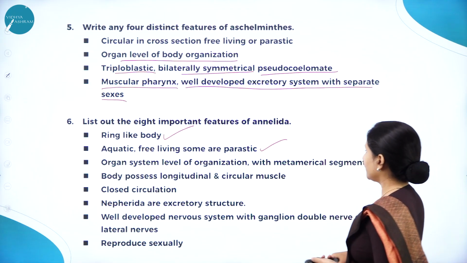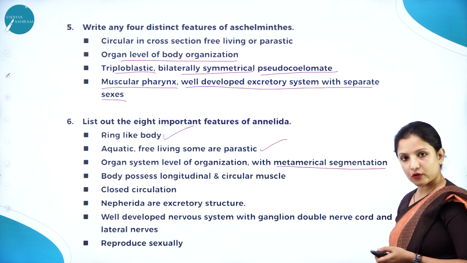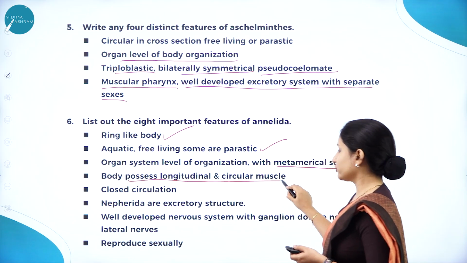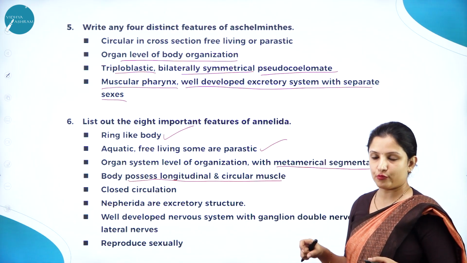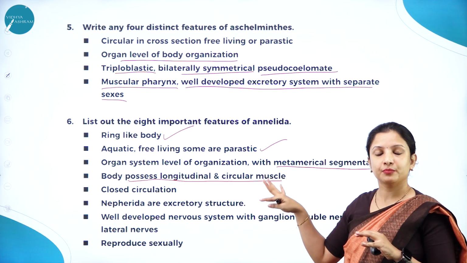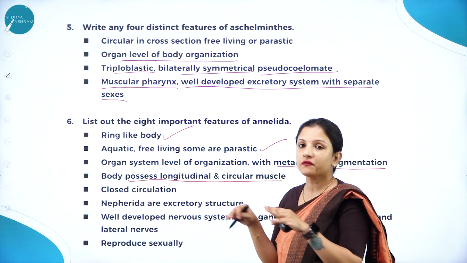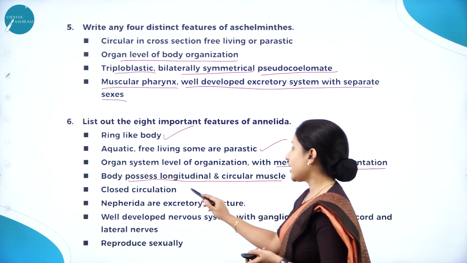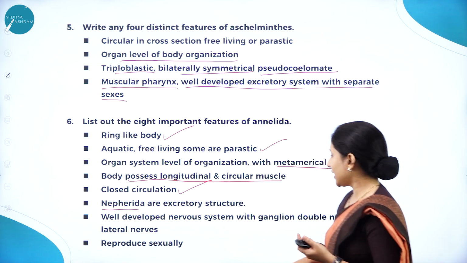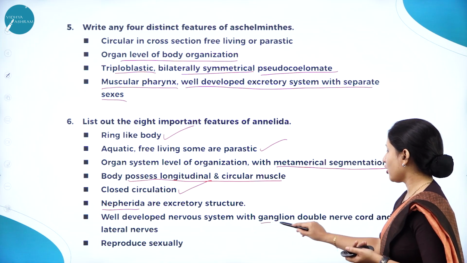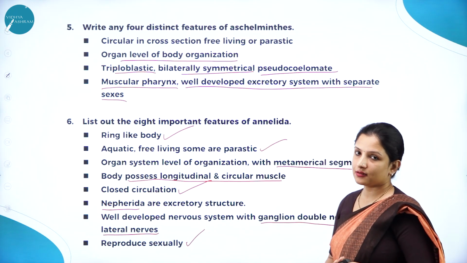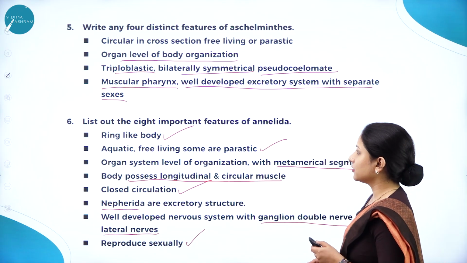And they have organ system level of organization, and metameric segmentation is one of the important points that you have to write here. And the entire body is made up of longitudinal and circular muscles, and that helps in locomotion. And especially you can also include parapodia here. That is, Nereis has feet called parapodia, which help it to swim in water. And circulation is of closed type, and their excretory structure is nephridia, which is important. And they have a well developed nervous system with ganglia, that is a double nerve cord, with lateral nerves. And sexual reproduction is seen in these. So if you write this much, you will get 3 marks.